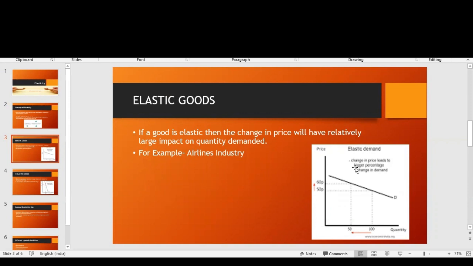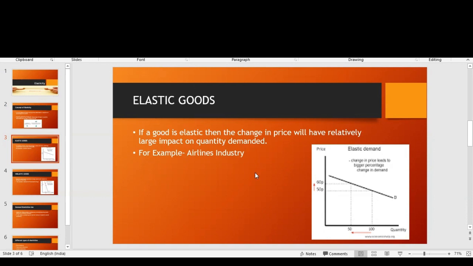On the graph, the y-axis is price and the x-axis is quantity demanded. If we increase the price from 50p to 60p, you can see that the quantity demanded falls drastically, from 100 to 50. That means if there is a sudden huge shift in the quantity, that good is an elastic good.